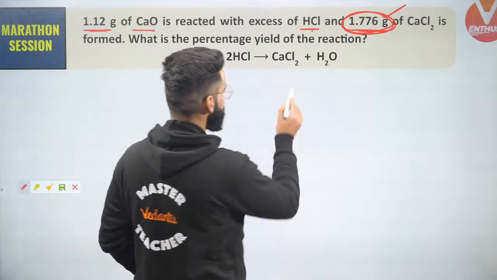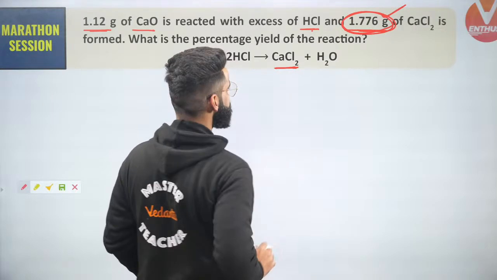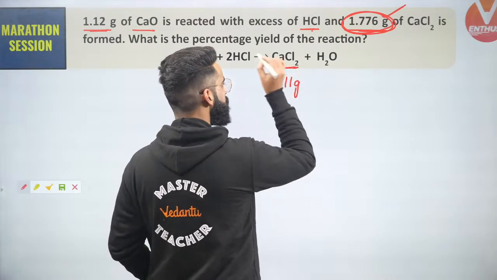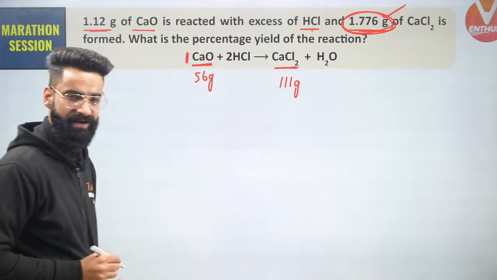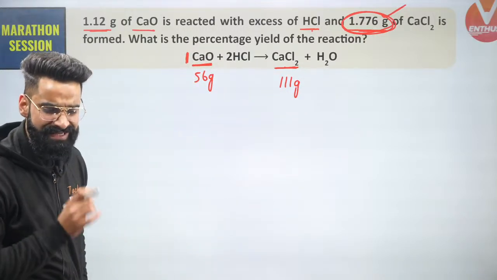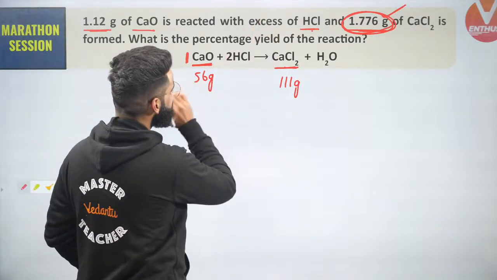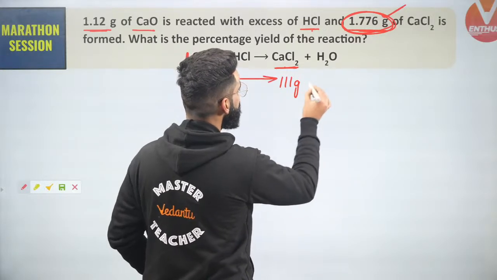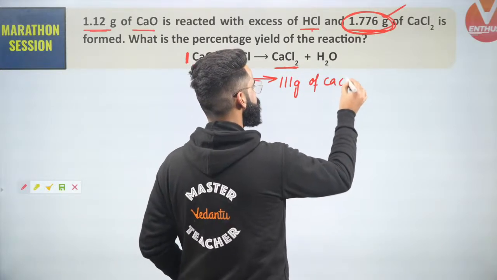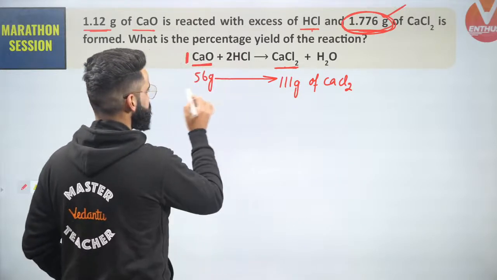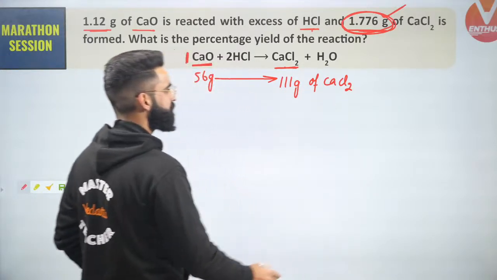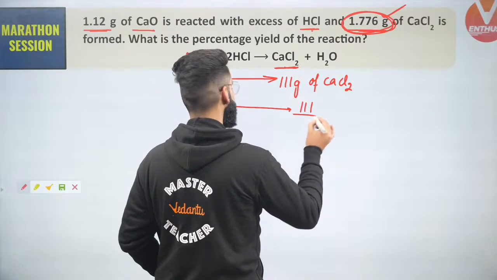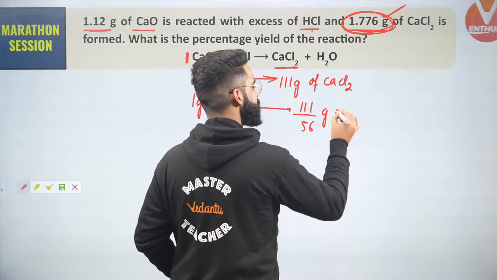Now guys, at the same time, if I ask you to calculate the molar mass of CaCl2, it's going to be 111 grams. Or I can say the mass of 1 mole of CaCl2 will be 111 grams. Now guys, can I simply say 56 grams of calcium oxide should give 111 grams of CaCl2? Can I say 1 gram of calcium oxide should give me 111 divided by 56 grams of CaCl2?